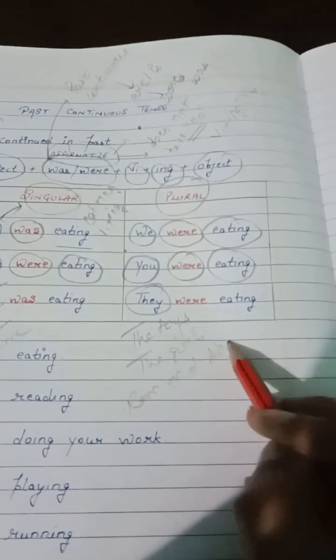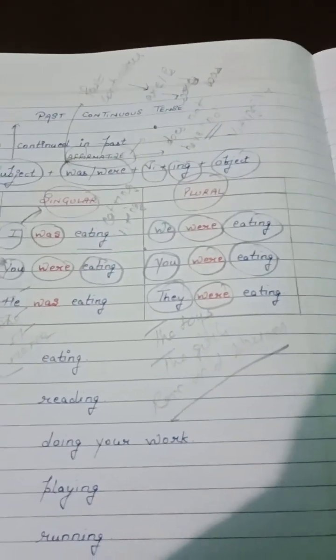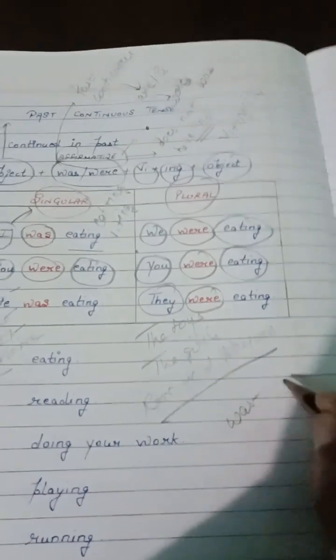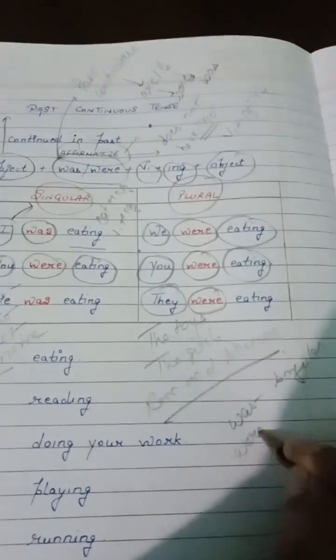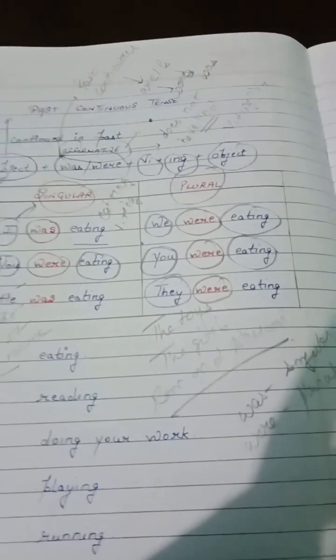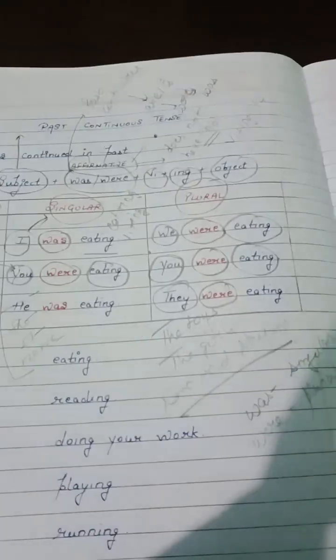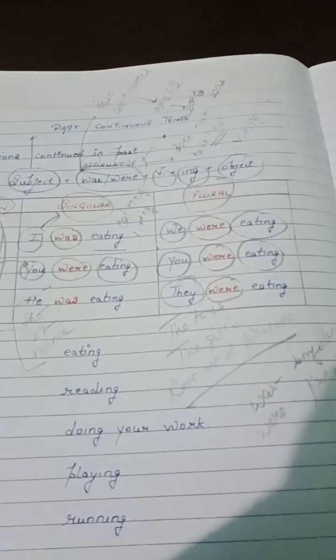When subject are plural, we are going to use were. So in short, was is singular and were is plural. Like is is singular and are is plural. But is and are are used in present tense, and was and were are used in past tense.